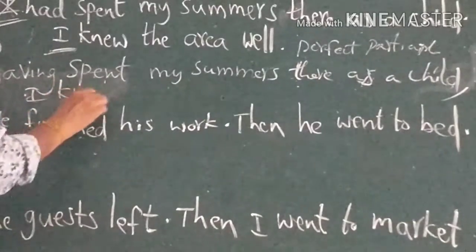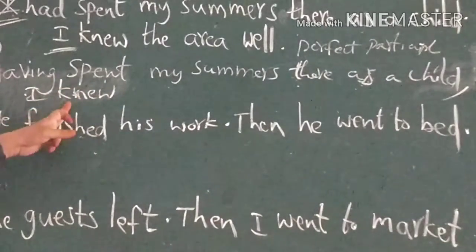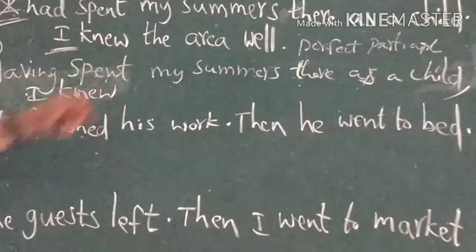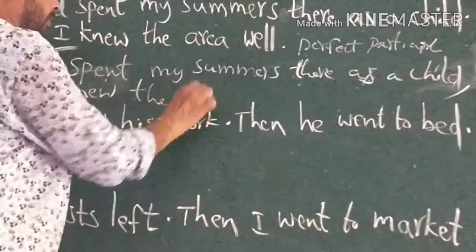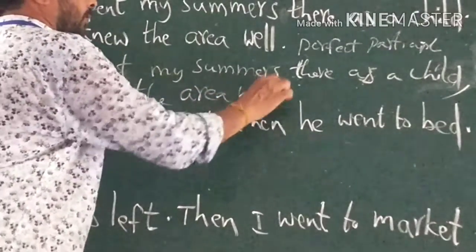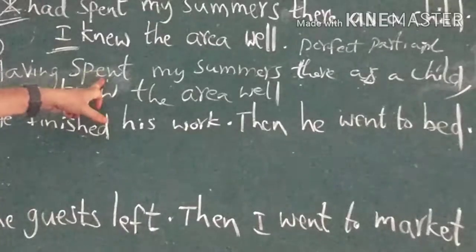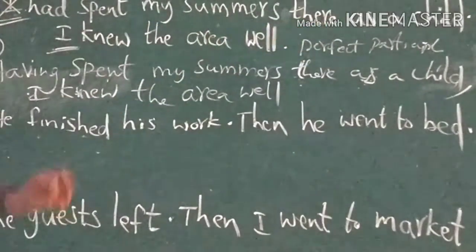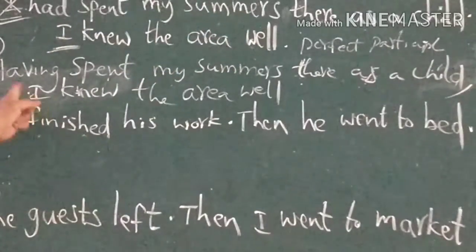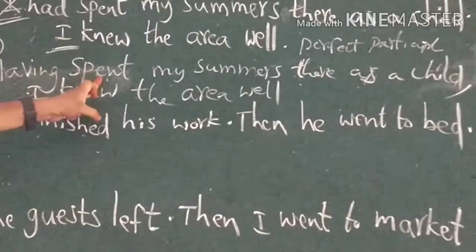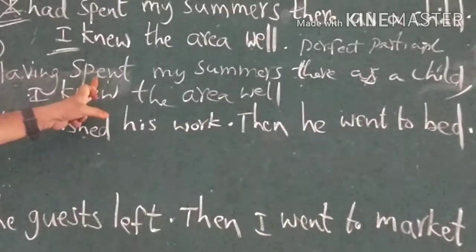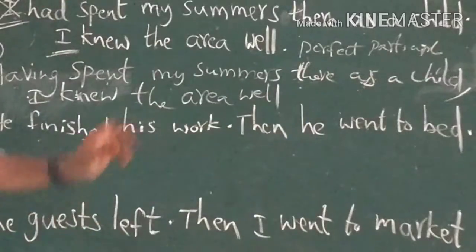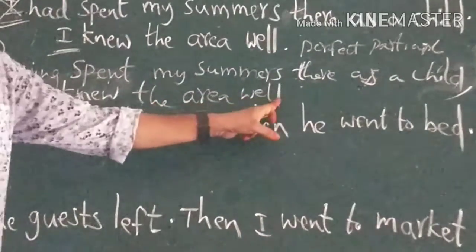Second sentence should be written as it is. Second sentence is used as it is. I knew the area. Having spent my summers there as a child, I knew the area well. Having plus verb 3 is used. Spent is verb 3. Having spent my summers there as a child, I knew the area well.